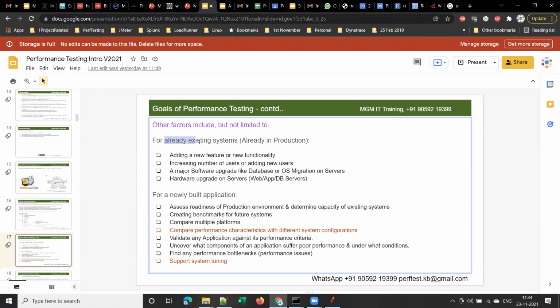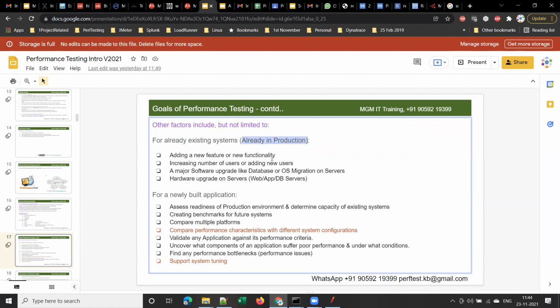One thing is, why do we do performance testing for an already existing application, and why do we need to do performance testing for a newly built application, right? So let's understand this. Why should we do performance testing for an already existing application? Assume that there is some application already in production.